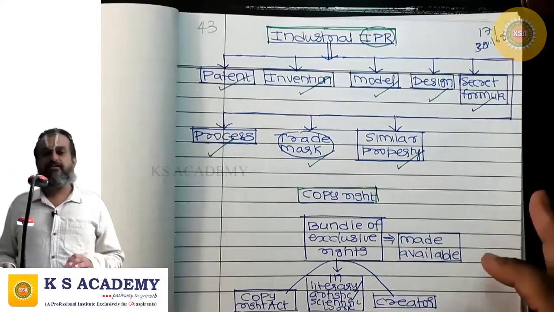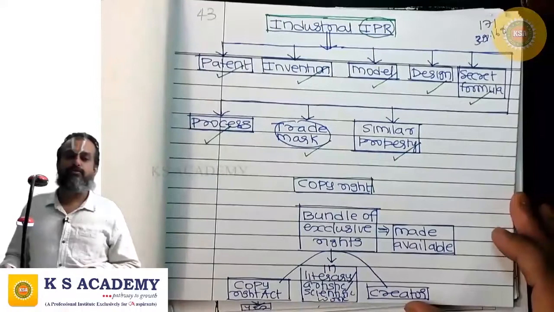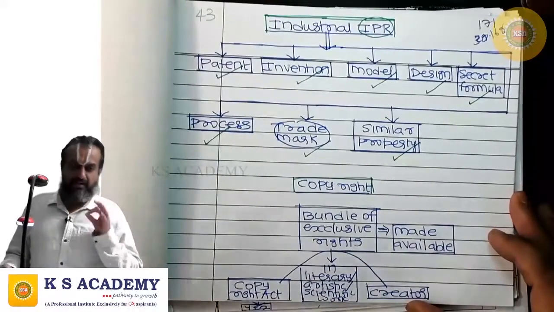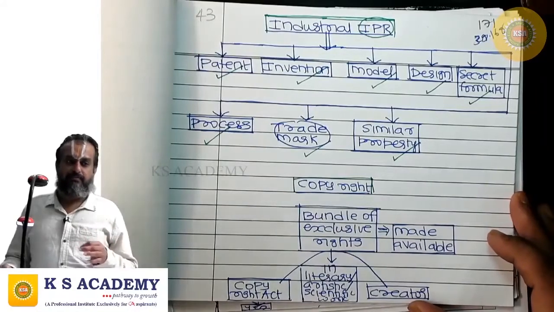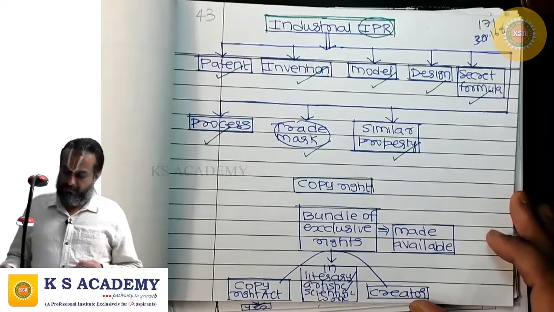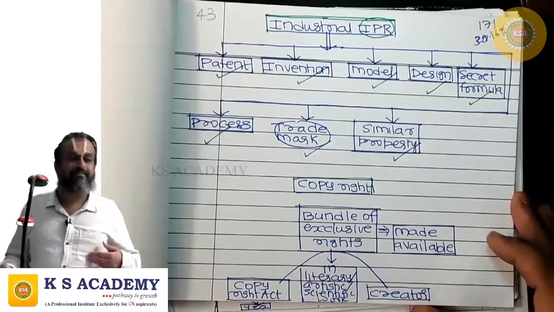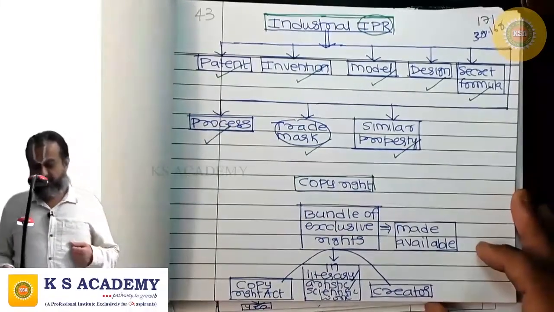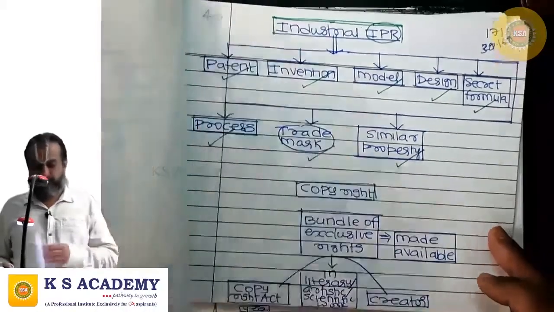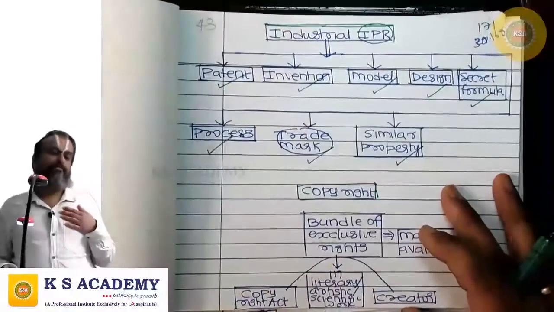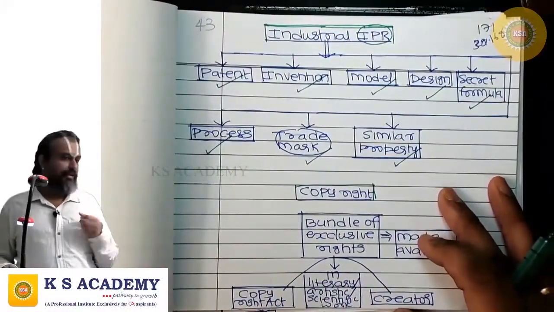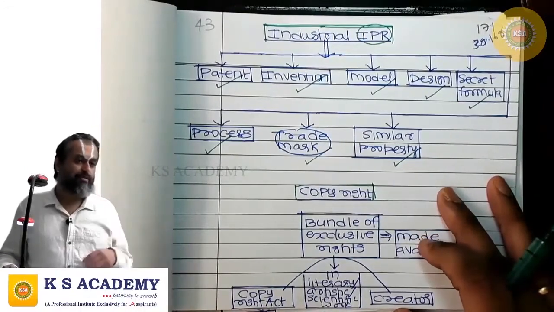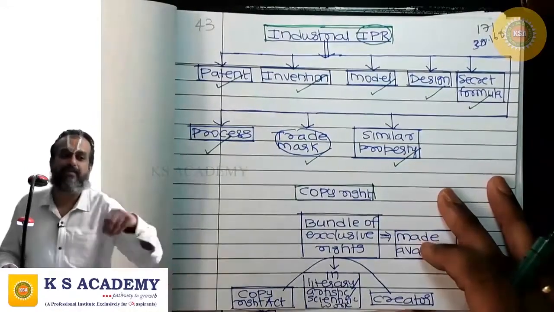So copyright is nothing but a bundle of exclusive rights in literary, artistic or scientific work made available to the creator under the Copyrights Act. For example, if I am authoring a book, I have the copyright, but Sitaraman Co wants to publish that book, so I am giving them publishing rights.